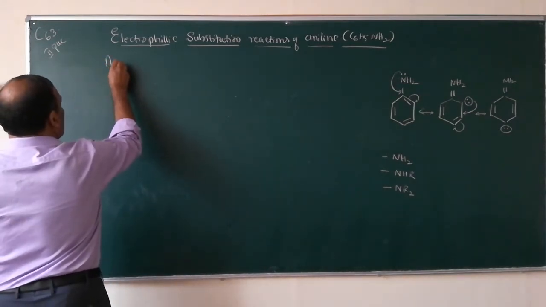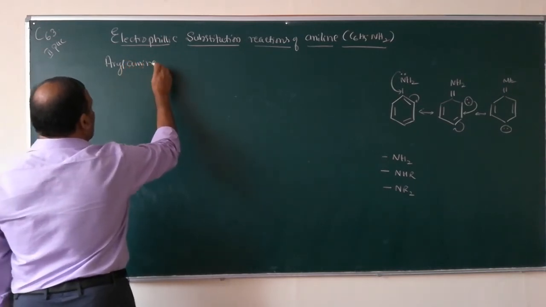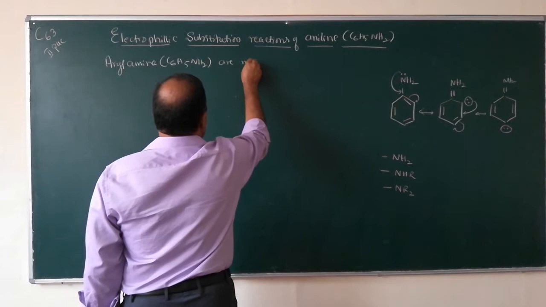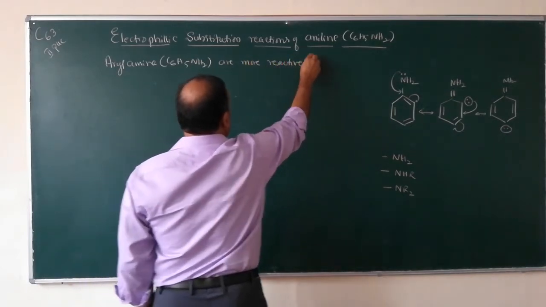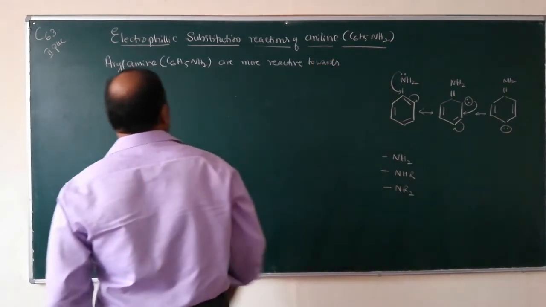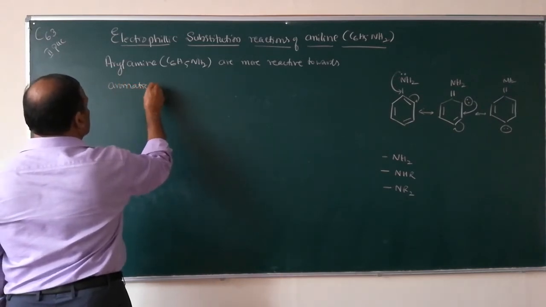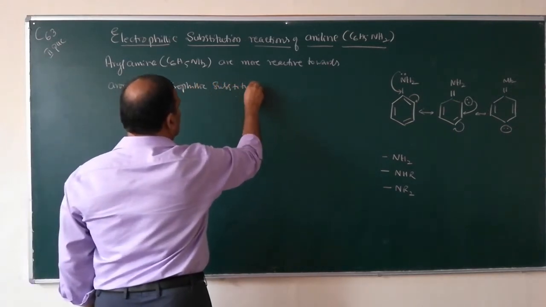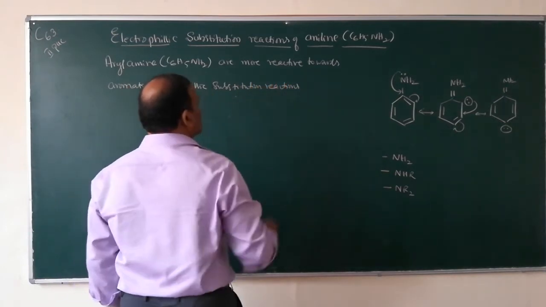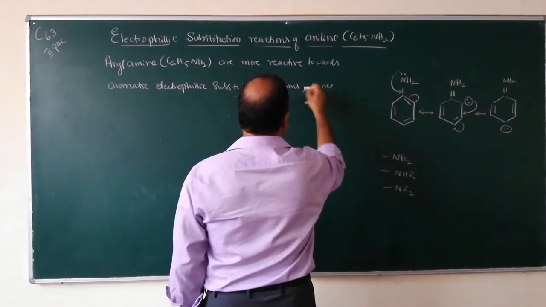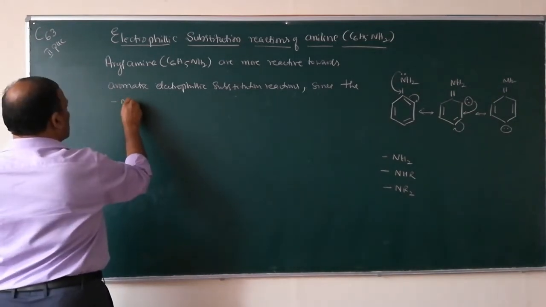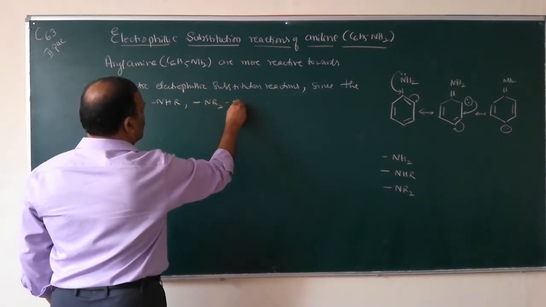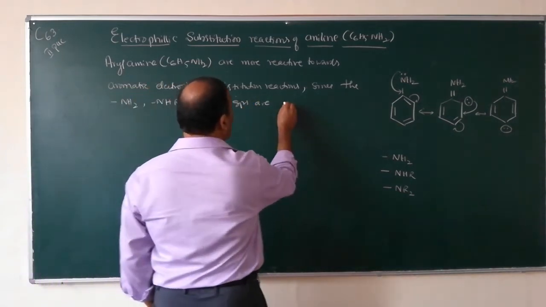So, write down: arylamines, namely aniline, C6H5NH2, are more reactive towards aromatic electrophilic substitution reactions, since the NH2, NHR, NR2 groups are activating groups.